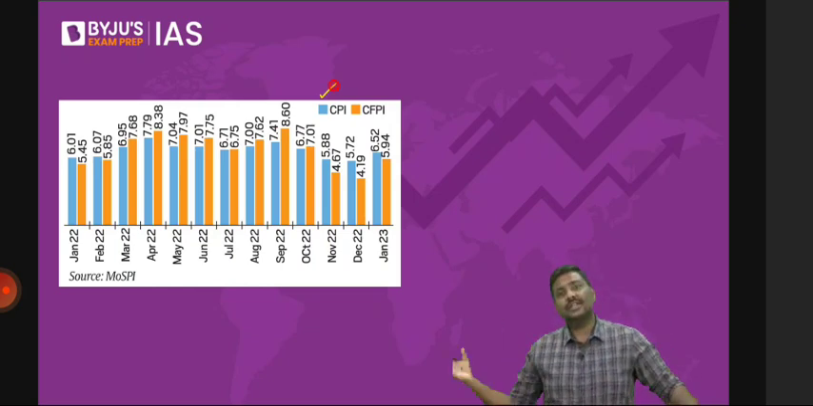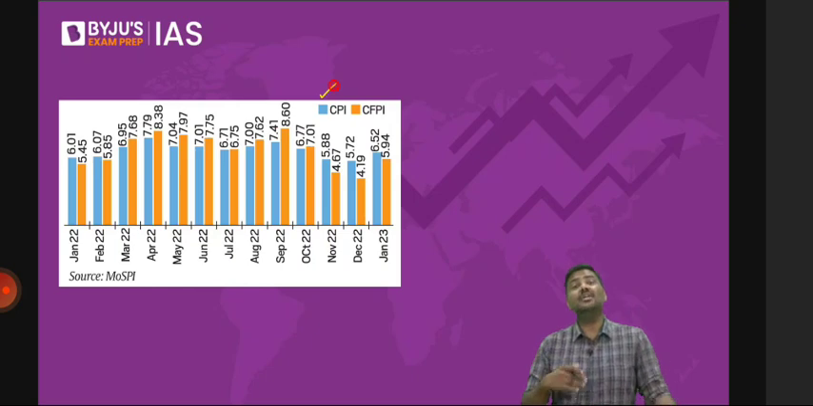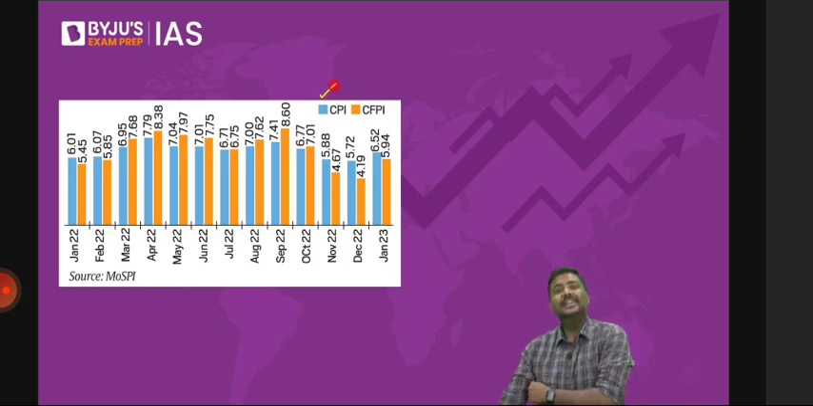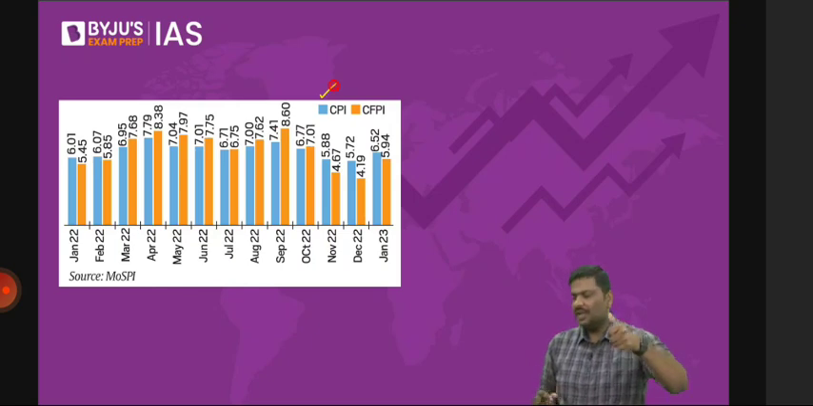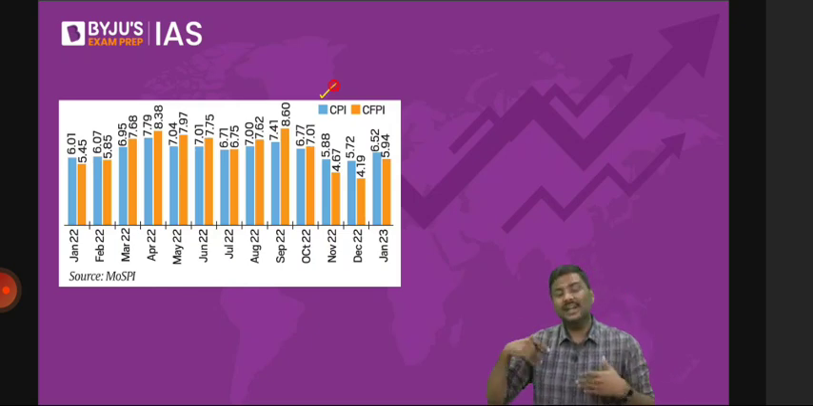Then we discussed what is cost push inflation and what is demand pull inflation. Cost push simply means that supply side factors will contribute to inflation. And demand pull means that the overall demand in the market, that is aggregate demand in the market, is changing.